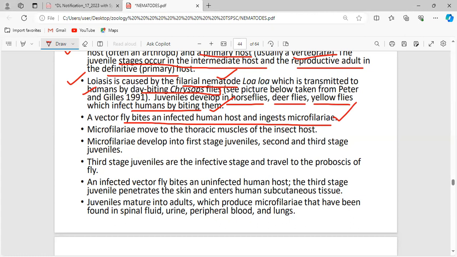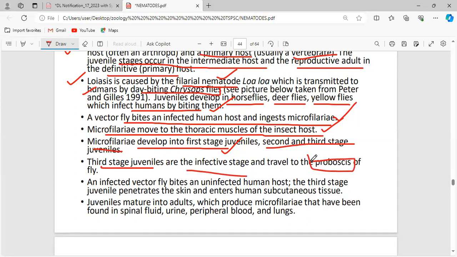The adult forms the sheathed microfilariae, which are readily available inside the human. This is the stage the fly ingests from the human along with its blood meal. The microfilariae move to the thoracic muscles of the insect host and develop into first stage, second stage, and third stage juveniles. The third stage juveniles are the infective stage, and they travel to the proboscis of the fly.